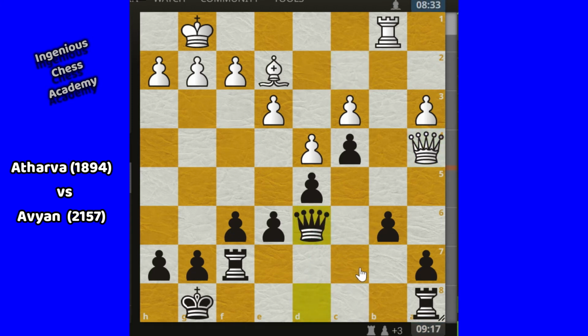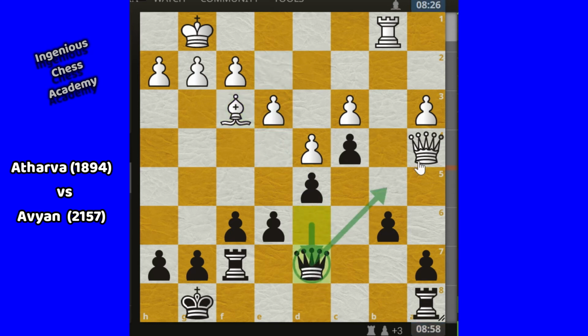So still Avian has a huge advantage here for winning the match. Now bishop f3. So Atharva is trying to set up his bishop on this diagonal. So most probably he will try to break the center here. Avian played queen d7. So again he is trying to extend the queen here. Then he wants to convert this game into the end game, which will be very easy for him to win the match. So Atharva is denying his exchange offer here.